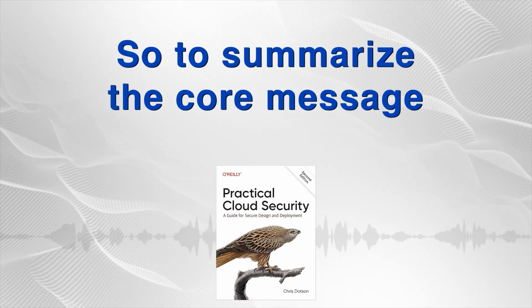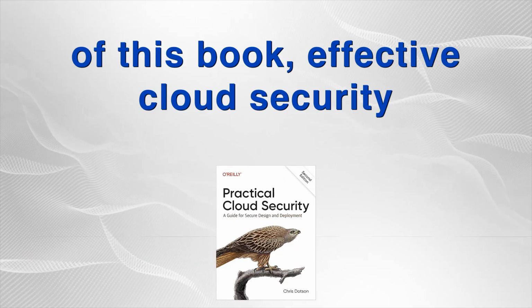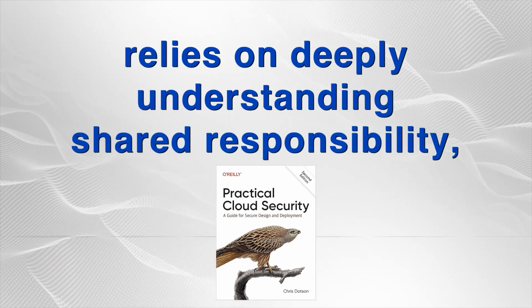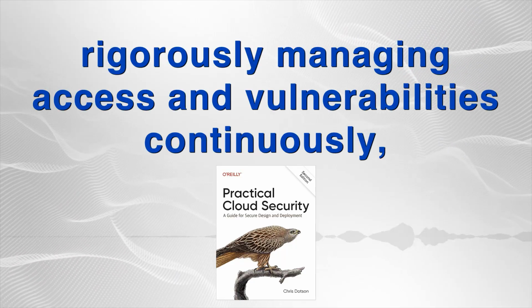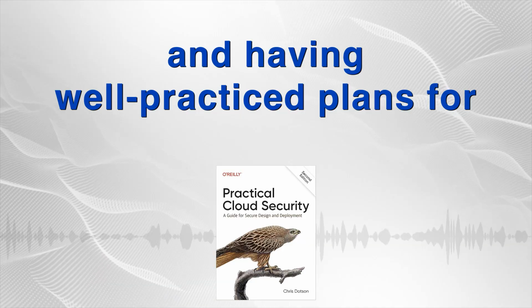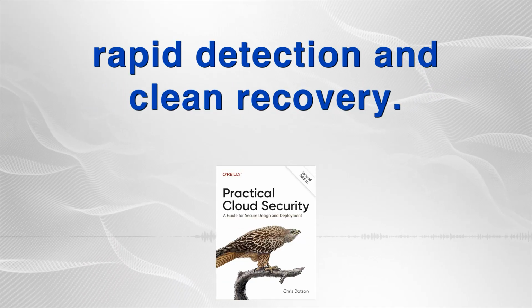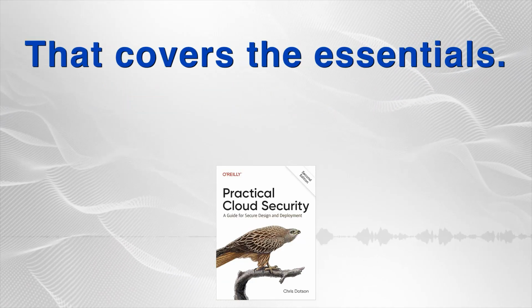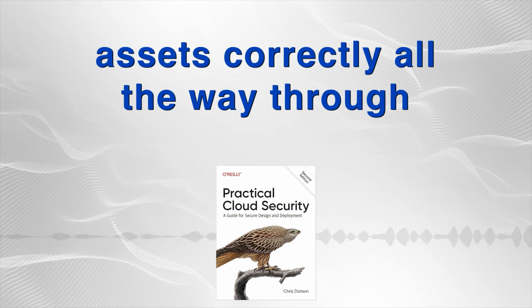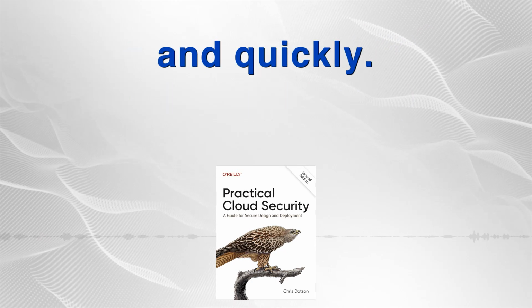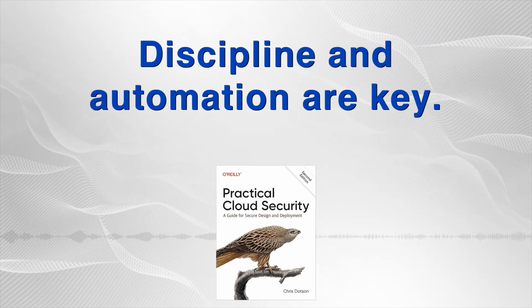So to summarize the core message of this book, effective cloud security relies on deeply understanding shared responsibility, rigorously managing access and vulnerabilities continuously, and having well-practiced plans for rapid detection and clean recovery. That covers the essentials. It's a continuous cycle, from identifying assets correctly all the way through to being able to redeploy cleanly and quickly. Discipline and automation are key.